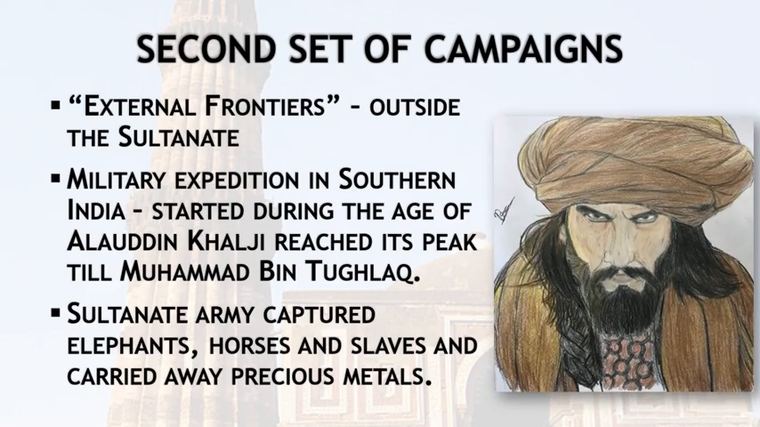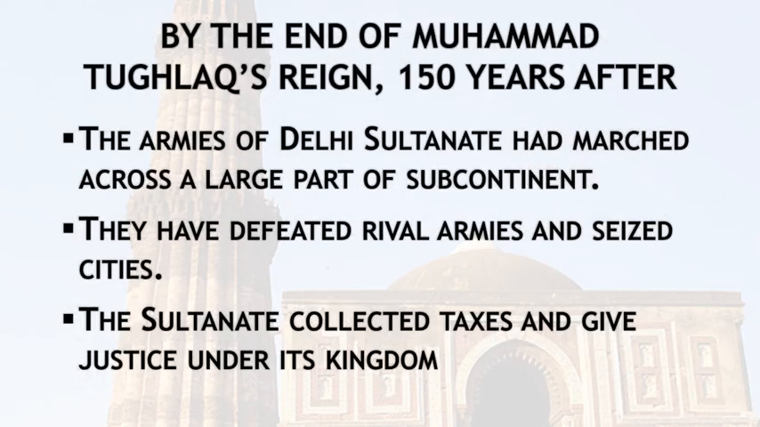Okay, so here is Alauddin Khalji, very dangerous and very powerful too. By the end of Muhammad Tughlaq's reign, almost 150 years after, the armies of the Delhi Sultanate had marched across a large part of the subcontinent. A large part of India was under the Sultanate. They defeated rival enemy armies and seized the cities. The Sultanate collected taxes and gave justice under its kingdom. The sultans expanded their rule all over the subcontinent.